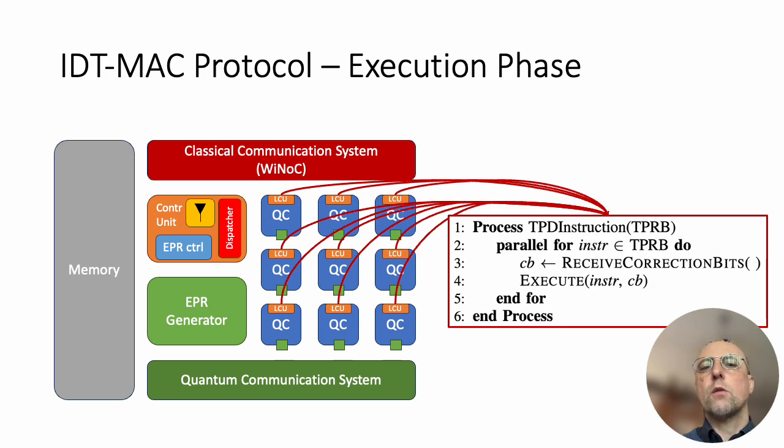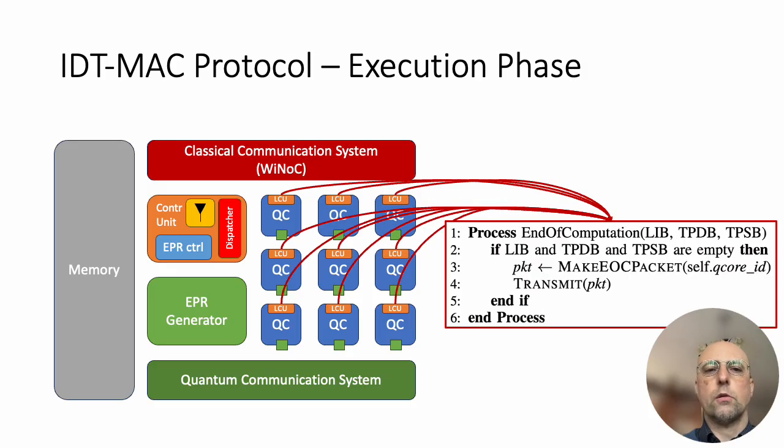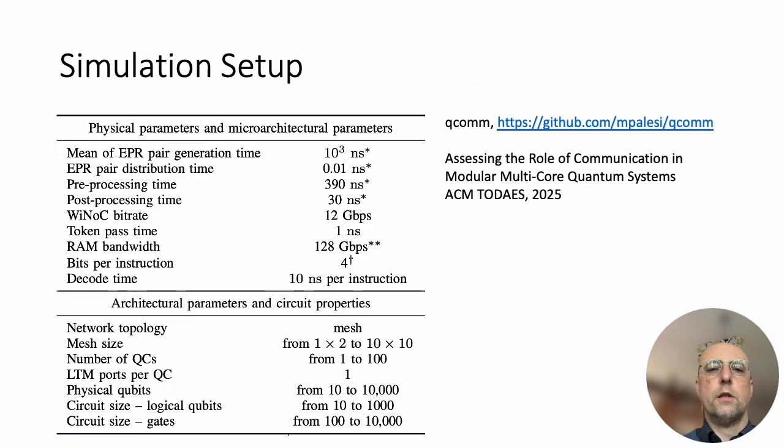The TPD instruction process executes the post-processing phase of the teleportation. It waits for the arrival of the correction bits and executes the post-processing parts of the teleportation protocol. Finally, the end of computation process monitors the completion of all the local operations, and once all the buffers are empty, it sends an end of computation packet to the control unit.